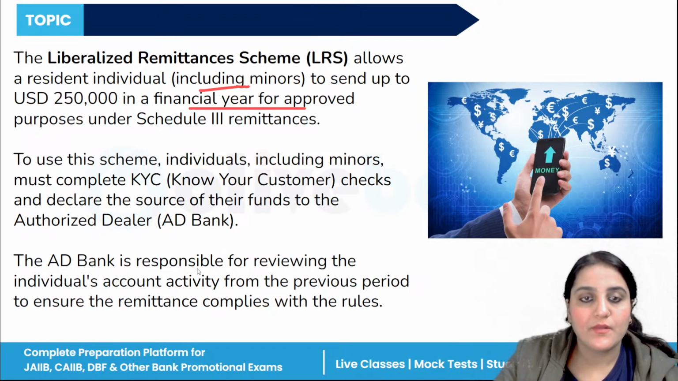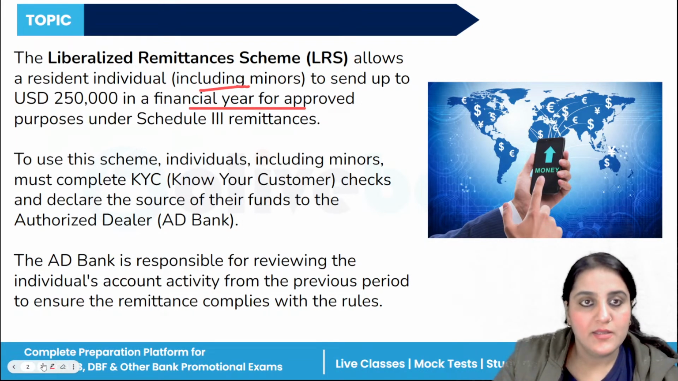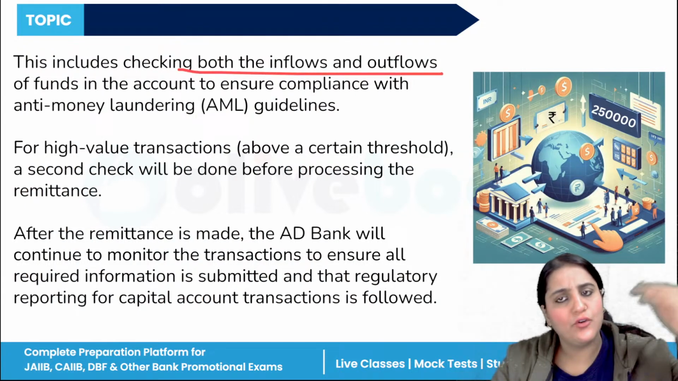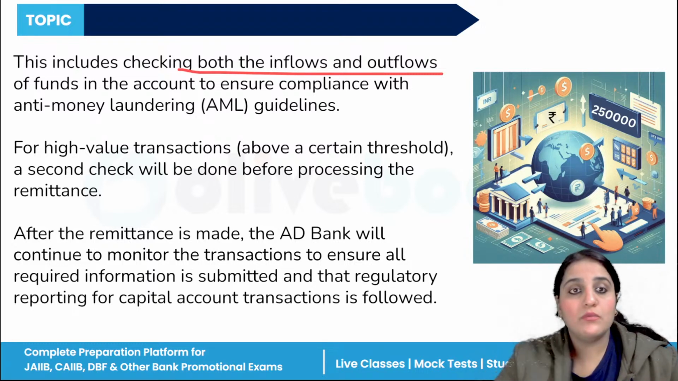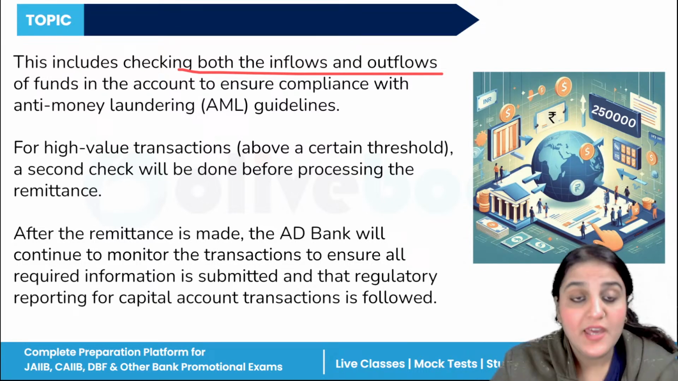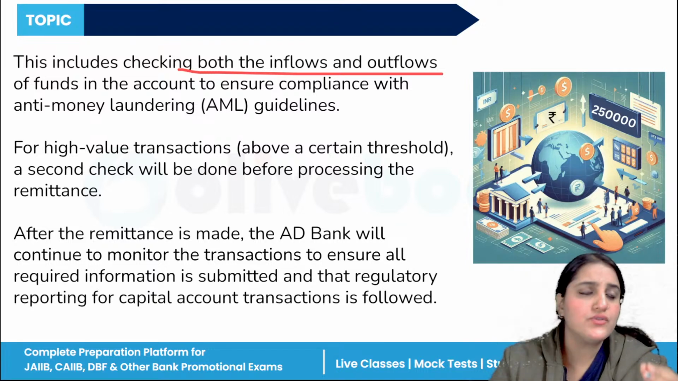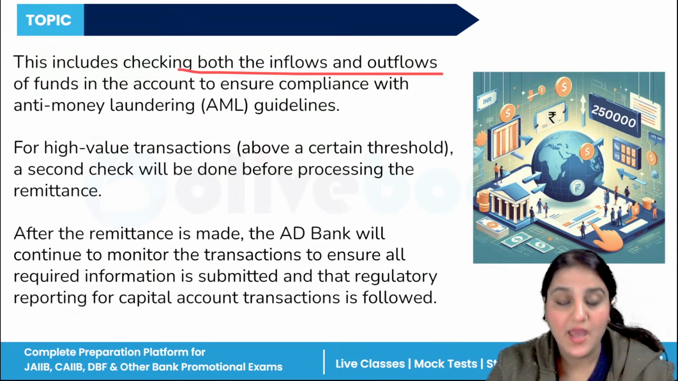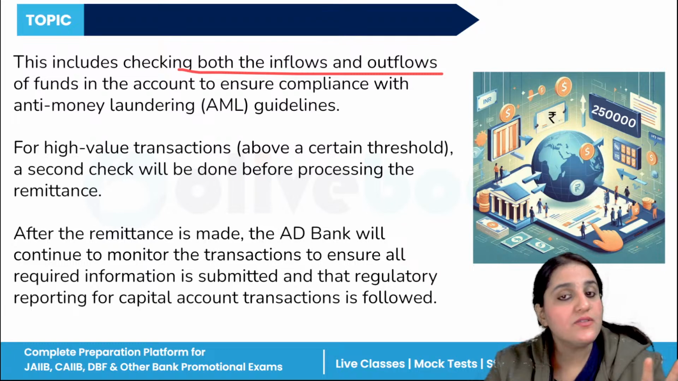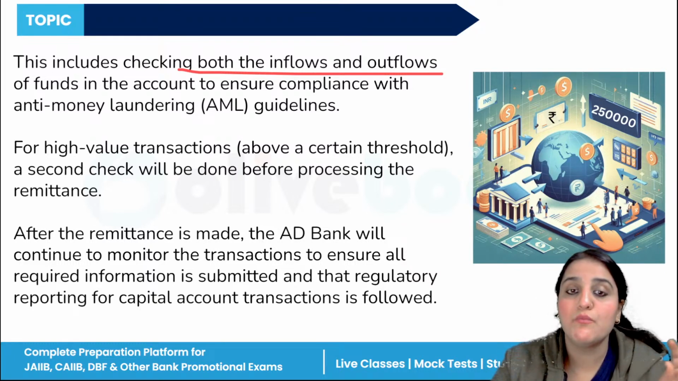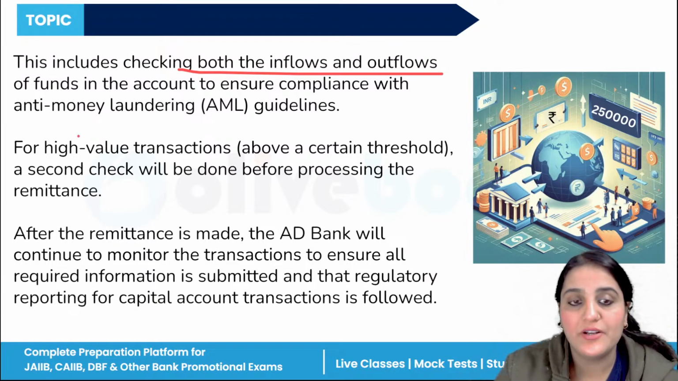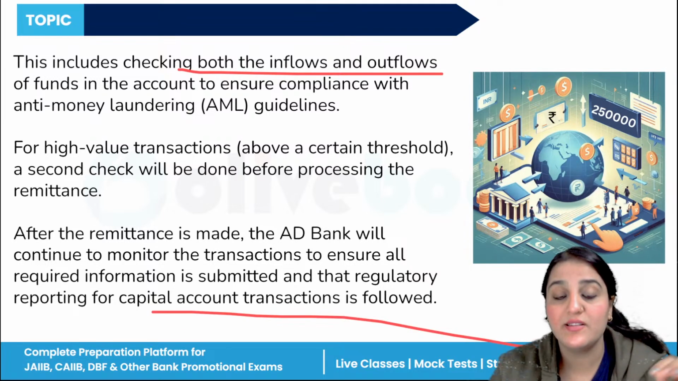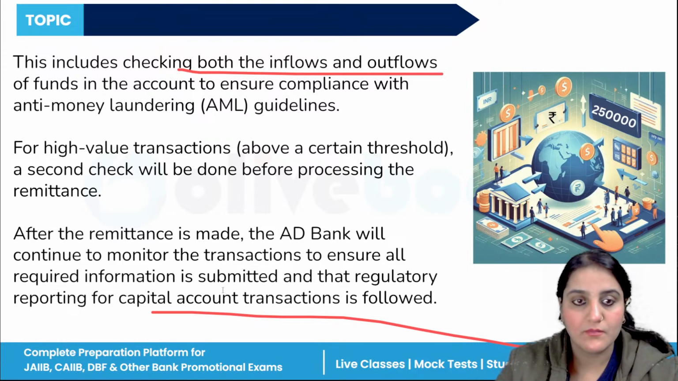Fine. Then let's see, this ensures that inflows and outflows of the funds are tracked and there is no money laundering. If any high value transaction is there, there will be a second check also. And once the remittance is made, this authorized dealer bank continues to monitor the transaction, so that all the required information is submitted and regulatory reporting for the capital account transaction is followed.